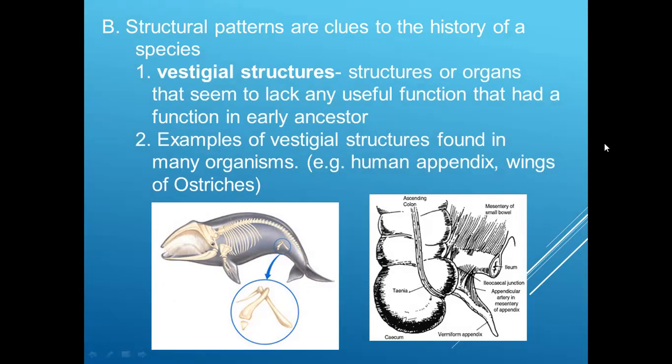A similar thing is the wings of ostriches. In the ostrich, wings are there. However, they are vestigial. They don't fly. They just walk, using those organs.